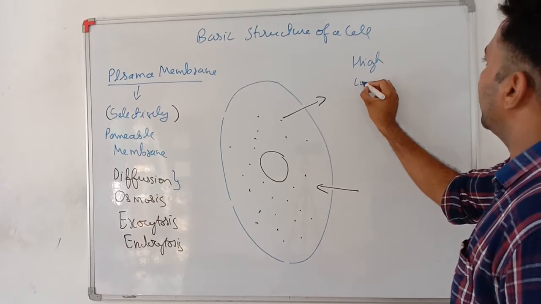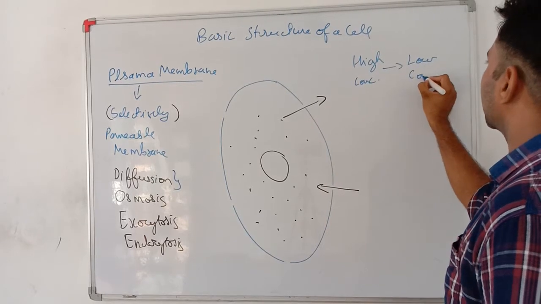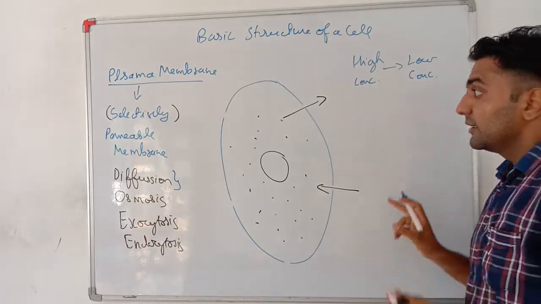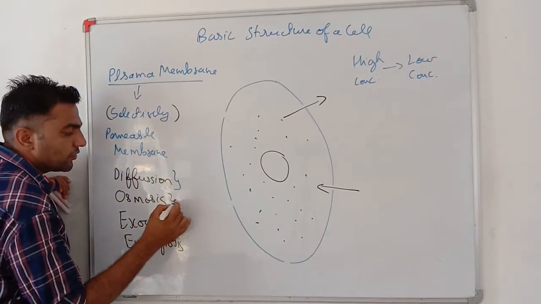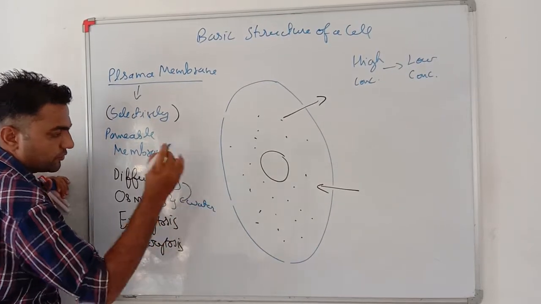Very important. See my dear students, what happens in diffusion is that any material, any substance always goes from a high concentration to a low concentration. In this process, no energy is required. Moreover, diffusion of water is known as osmosis. Diffusion of water is known as osmosis.